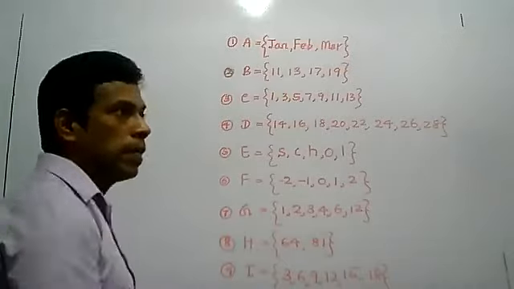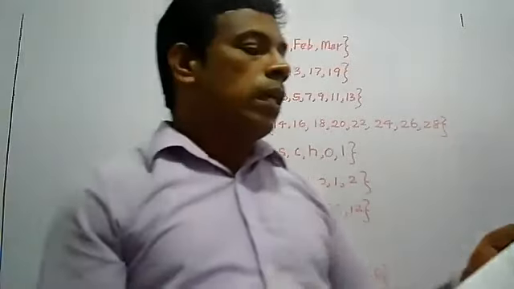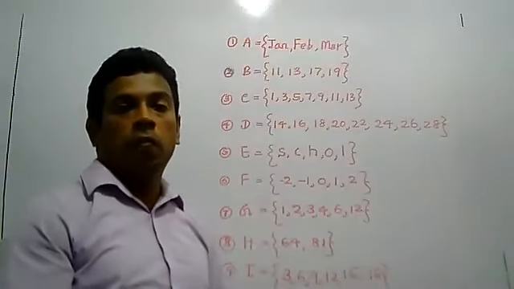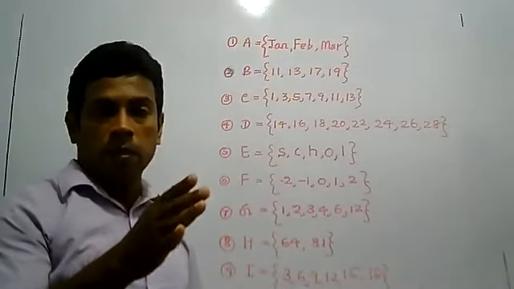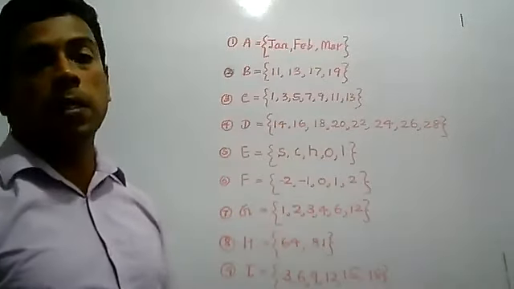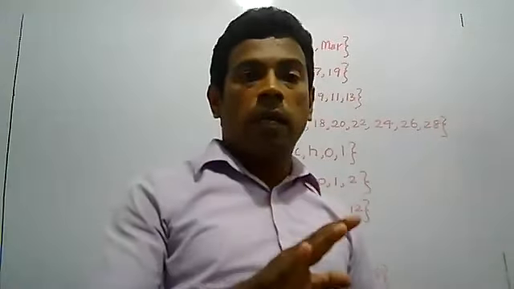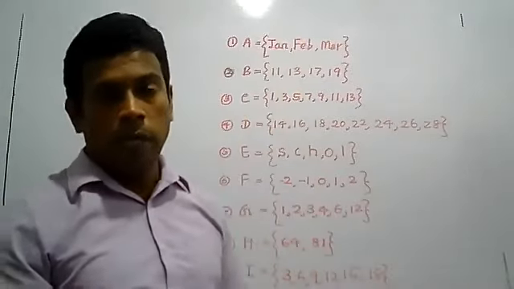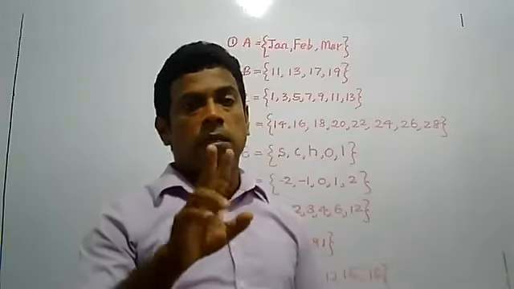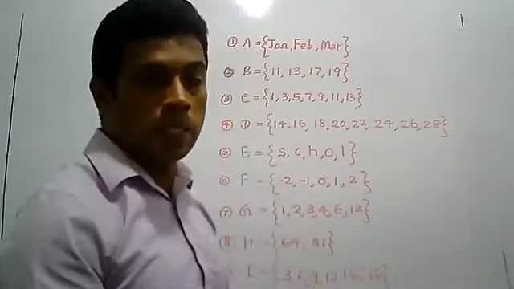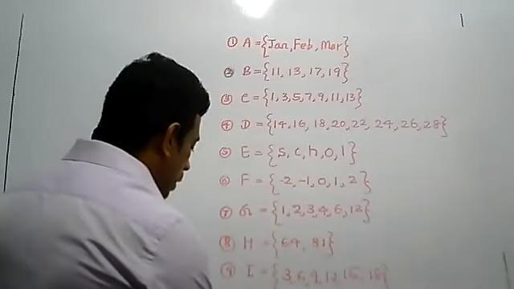10th one, the last one. Composite numbers less than 10. When you select the prime numbers and 1, the remaining numbers are all composite numbers. Composite numbers have more than 2 factors. When a number has 2 factors, that is a prime number. More than 2 factors mean composite number. So composite numbers